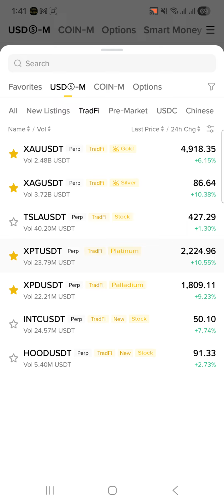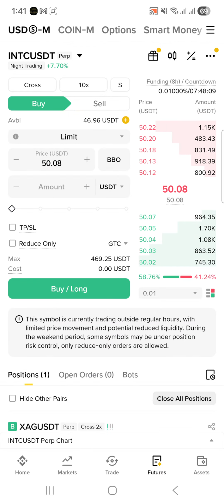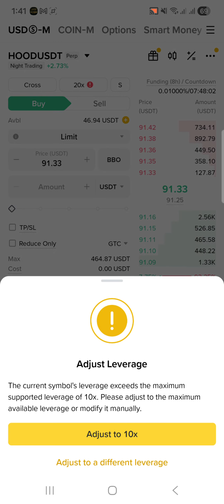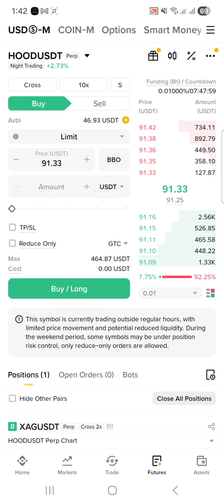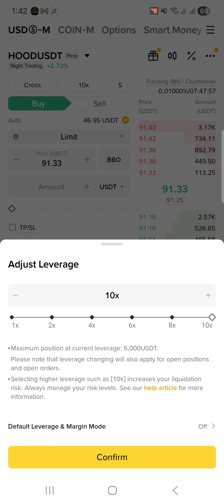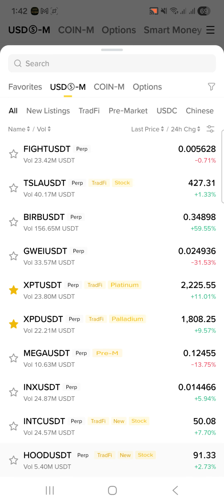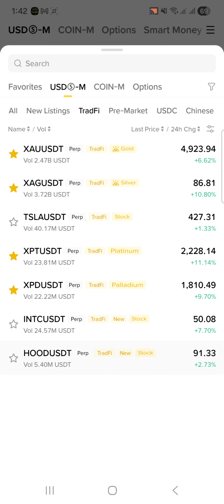And there are three stocks listed on the Nasdaq that are tokenized derivatives on Binance: Tesla, INTC, which stands for Intel, and another, HOOD. You can also see that for the HOOD trading pair, the maximum available leverage on Binance is only 10x. So these are the seven tokenized assets and stocks available on Binance.